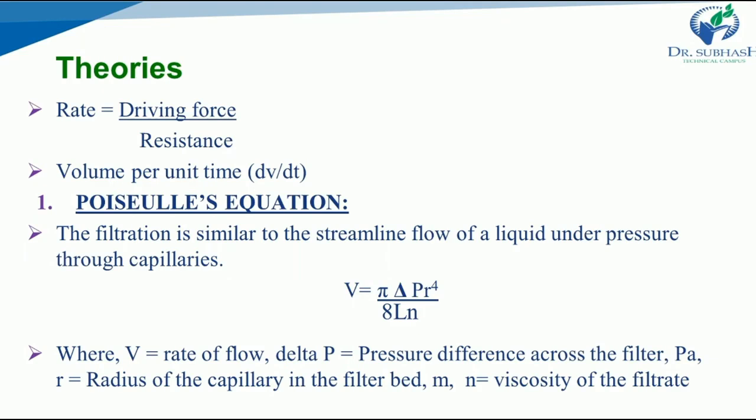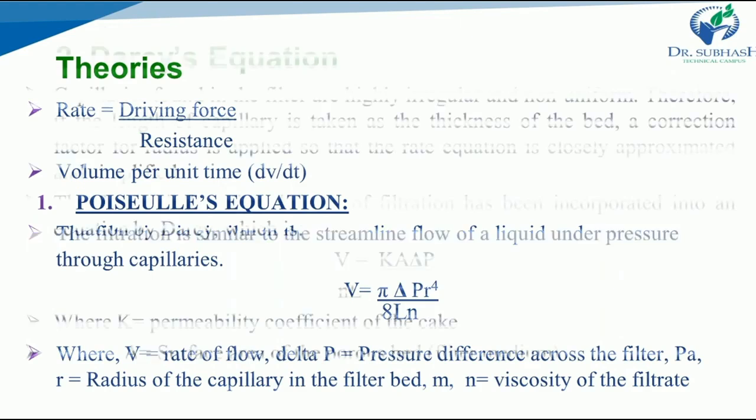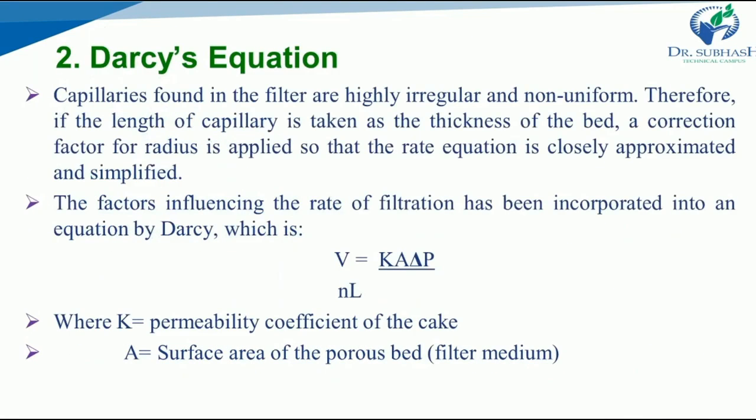If the cake is composed of a bulky mass and the liquid flows through the interstices, that is, capillary tubes or pores, then the flow of liquid through these may be expressed by Poiseuille's equation. So if you consider filtration via interstices, it is well suited to Poiseuille's equation.